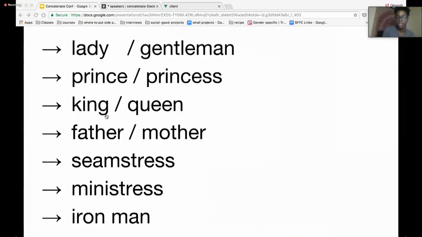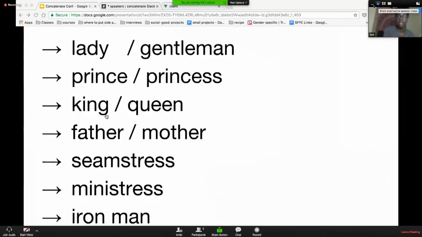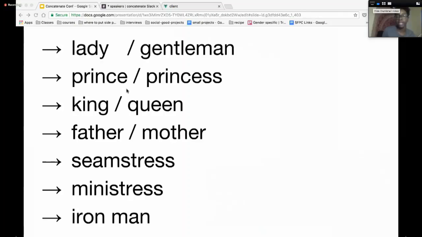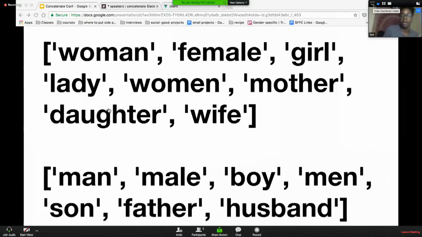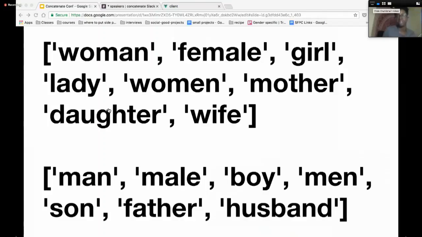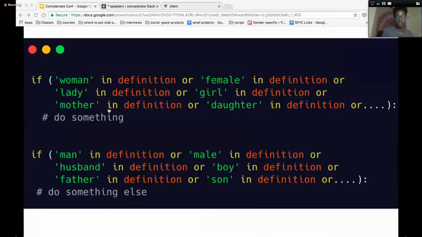So we need to find the gender terms. So words like lady, gentleman, princess, woman. So how would I get these words from a data set of all the words in the English language? By looking at the definition for one of these terms. So like I said before, if a word has one of these terms in the definition, then it's a gendered word. So how do we check that?